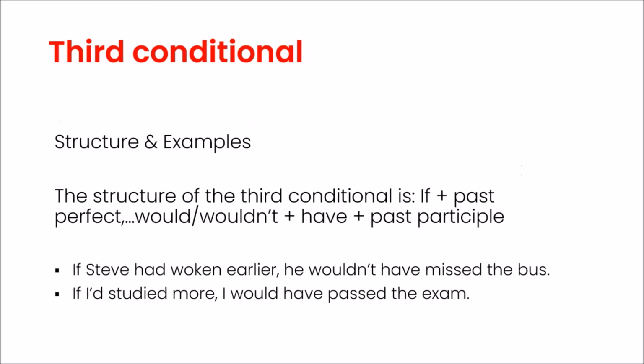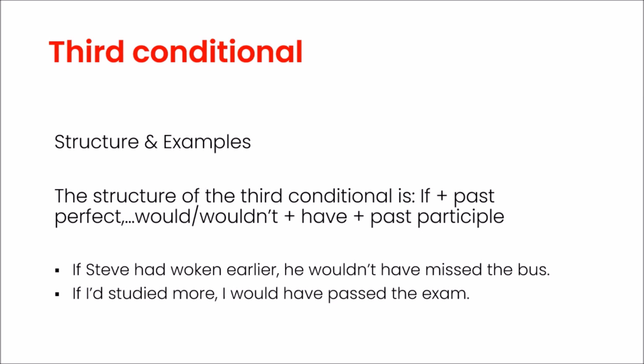Last but not least, we have the third conditional. We use this structure to talk about an imagined past. At least, to speculate how things could have been different. Let's look at the structure. The structure of the third conditional is if plus past perfect, which is had plus the third form of the verb, would or wouldn't plus have plus past participle.